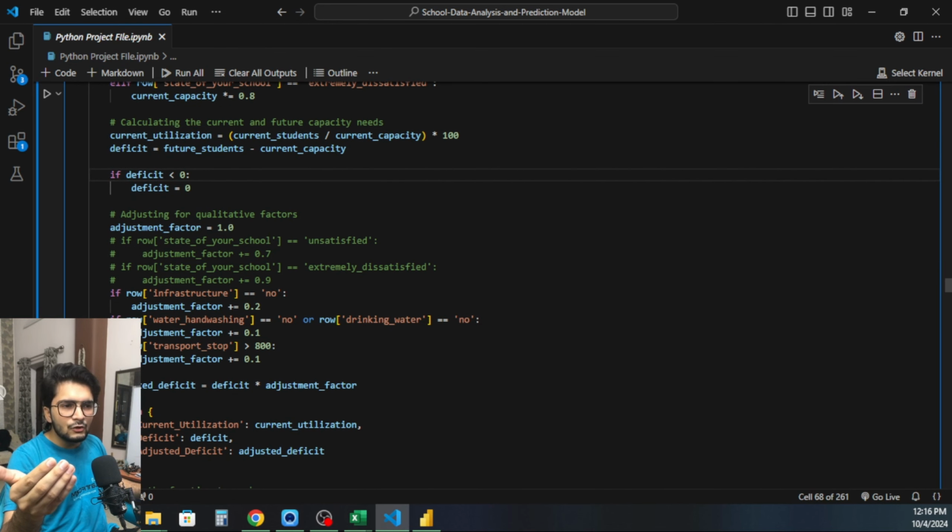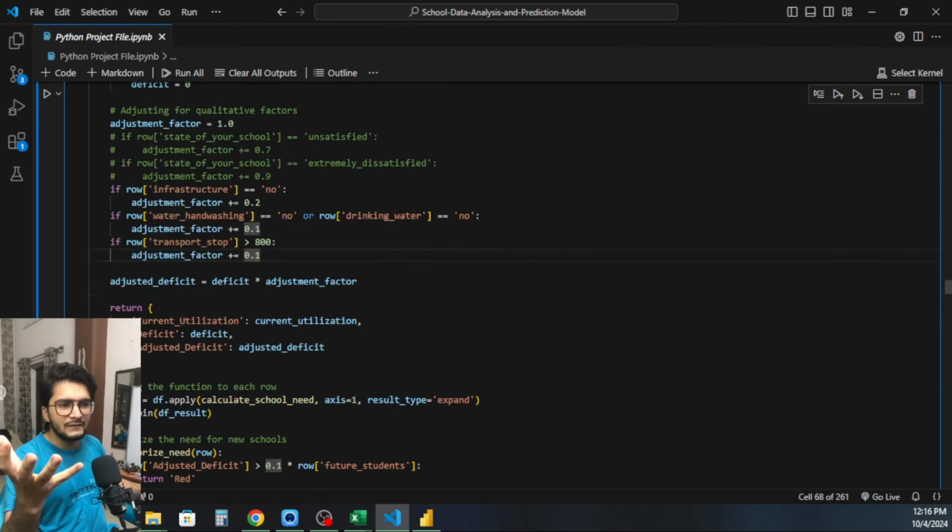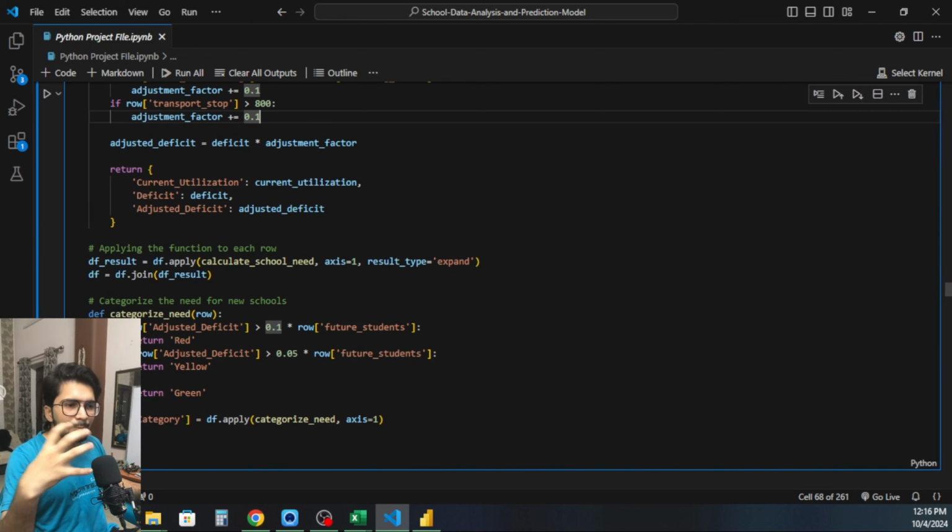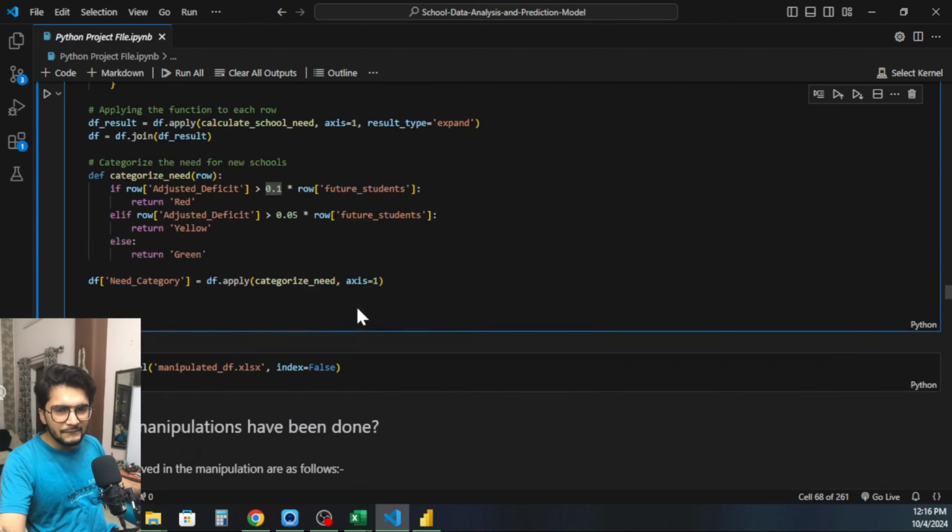Let's suppose if there is no infrastructure, we increased the deficiency by 20%. If there is no drinking water, we increased it by 10%. If there is no transport stop within 800 meters, then the deficiency is going to increase by 10%. So based upon that, we created our adjusted deficit.